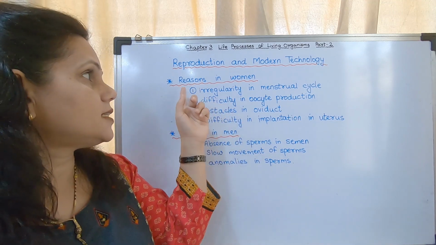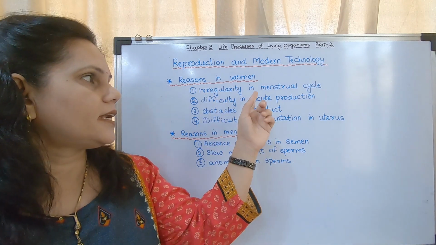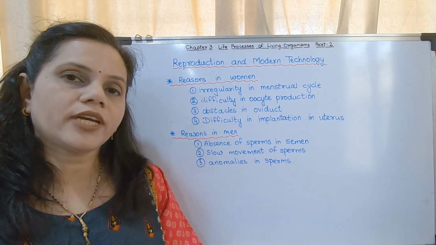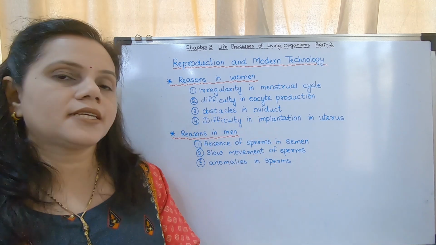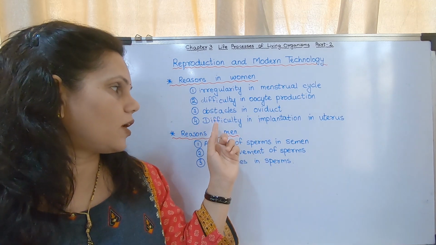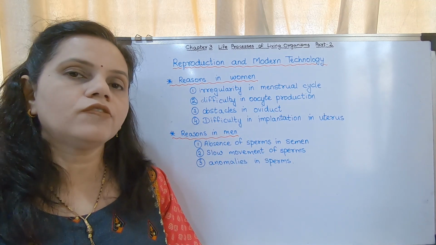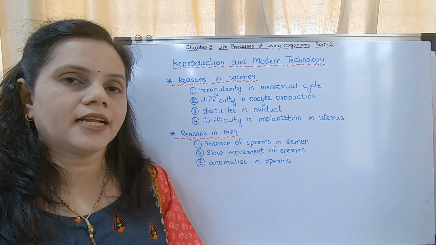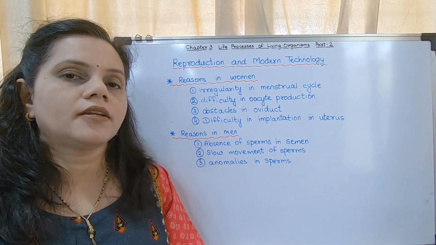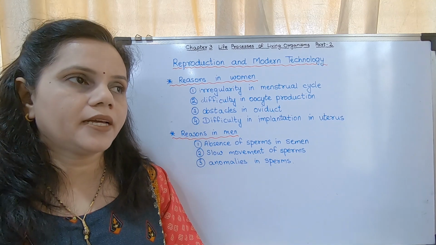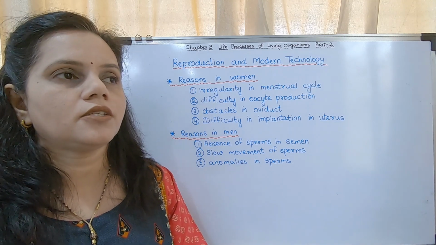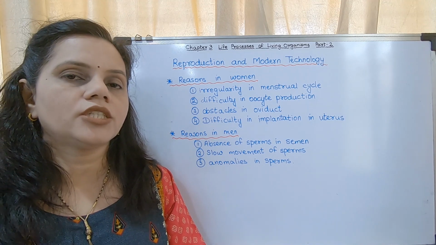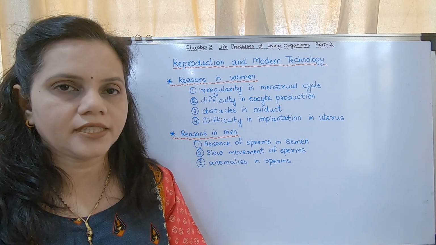So reasons in women are irregularity in menstrual cycle, difficulty in oocyte production, obstacles in their oviduct, or difficulty in implantation of uterus. There could be several changes. Irregularity in menstrual cycle, that is, the cycle is not regular. Now what do I mean by that? The cycle is of about 28 days. And when does the ovulation occur? The ovulation occurs on the 14th or the 15th day.